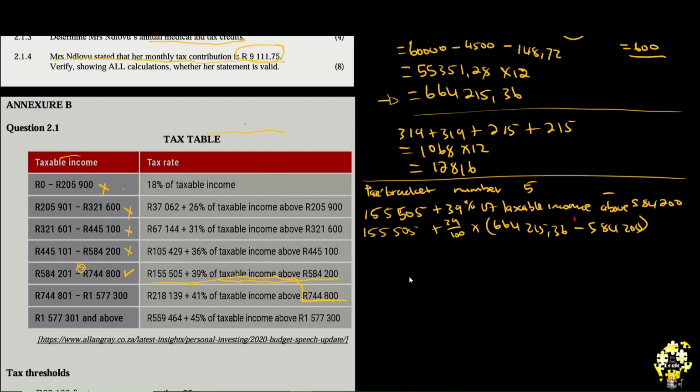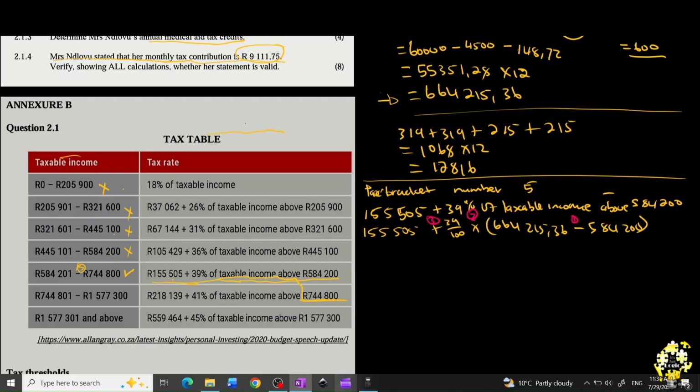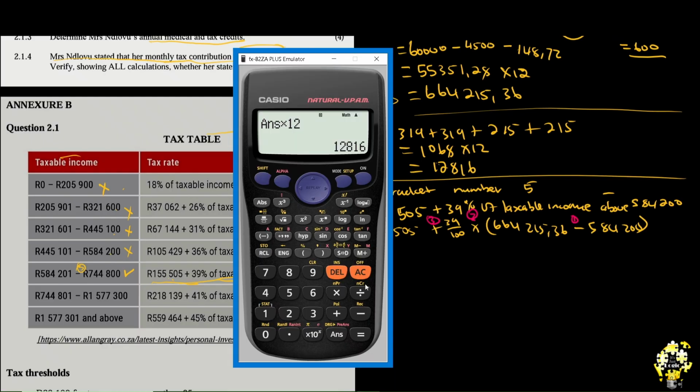Where do we start? I'll repeat and repeat. We start on the right, the sign on the right. We go to the sign on the left, and then we end with the sign on the left. This and this. Now, let us start. Calculate.